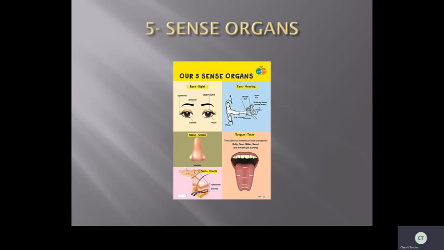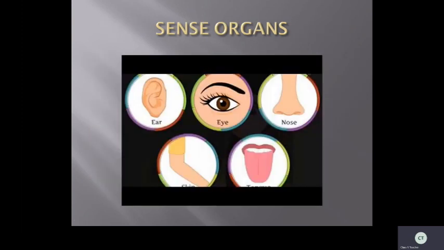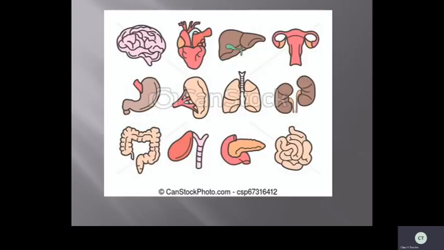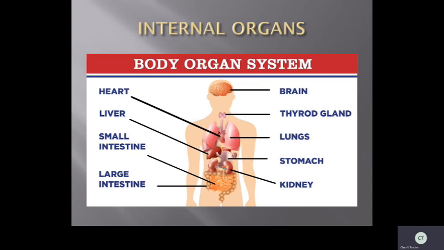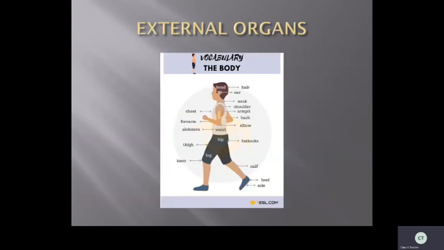So these are the things which I wanted to explain to you. These are the five sense organs, children, which are very, very important. Okay, so we have learned the five sense organs, and we have learned about the internal organs. We have also learned about the external organs. These are very, very important. You have to learn this. Now let's go to the lesson.